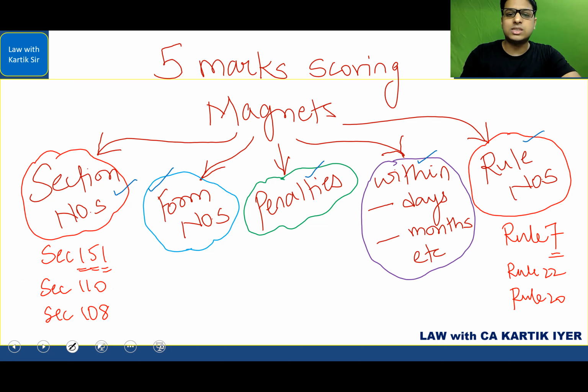Finally, also rule numbers. There is no concept, of course, concepts are inside the rules, the content. But just to remember the number, you have to simply use creative techniques, smart techniques. So ensure that you're scoring marks in these 5 areas so that your paper is rich with content. Okay. Let's go to the next part.